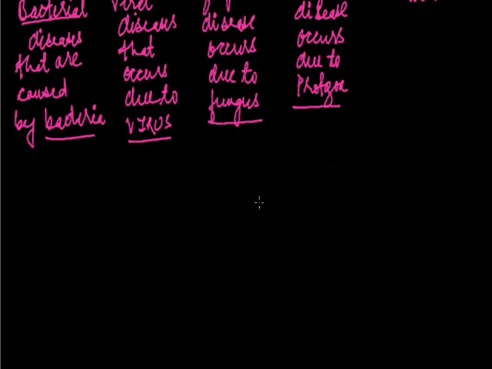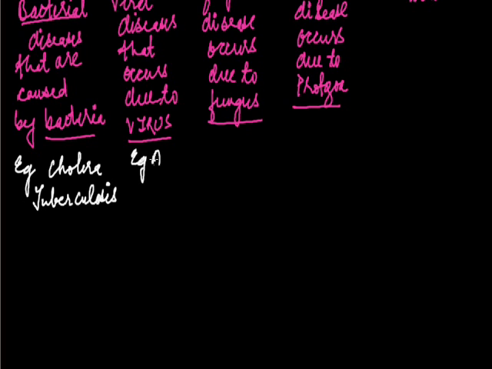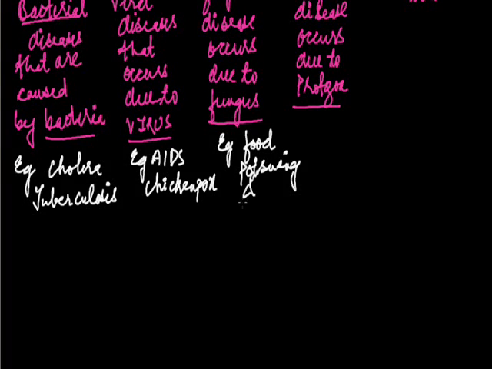Now we'll be dealing with some examples of the bacterial, viral, fungal and protozoan diseases. Bacterial diseases are caused by bacteria. Examples are cholera and tuberculosis. Viral diseases are AIDS and chickenpox. Fungal diseases are food poisoning and ringworm.